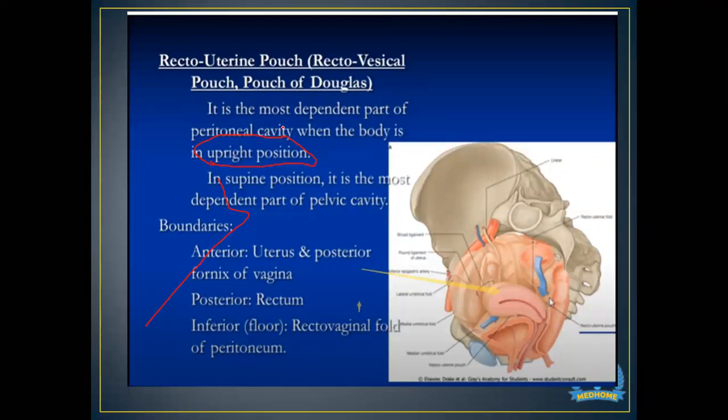The answer was that in the supine position, the pouch of Douglas is a dependent part of the pelvic cavity, and in the upright position, it is the dependent part of the peritoneal cavity. These are the two different things that you need to understand.